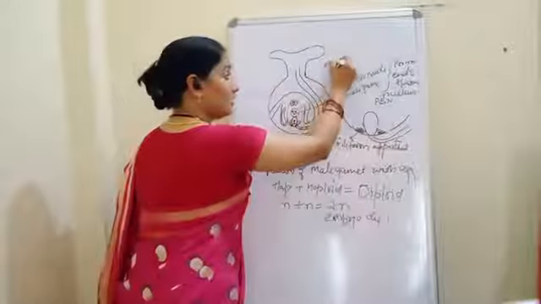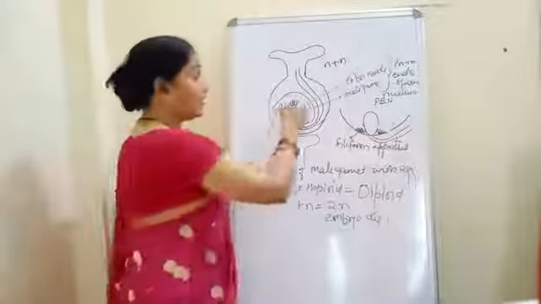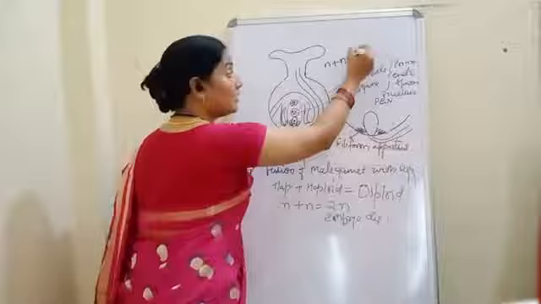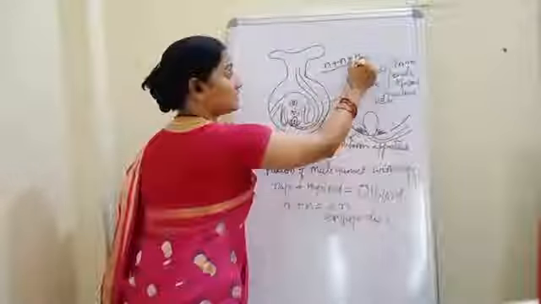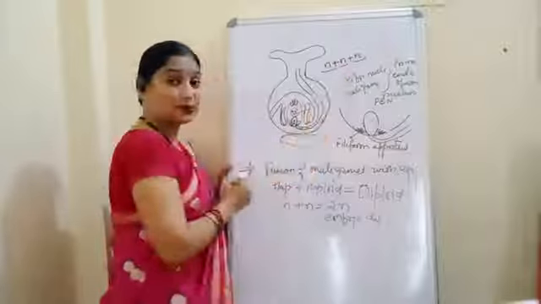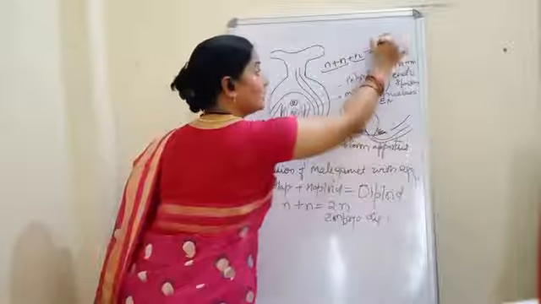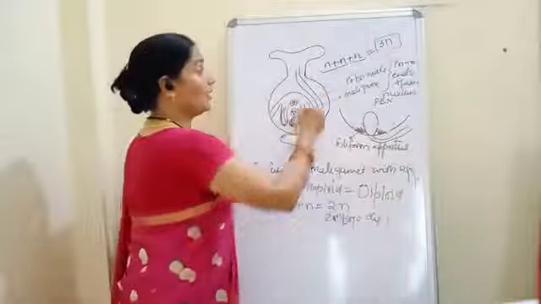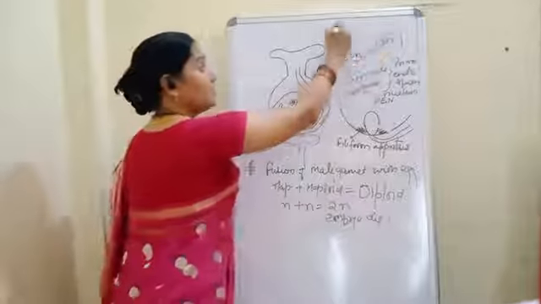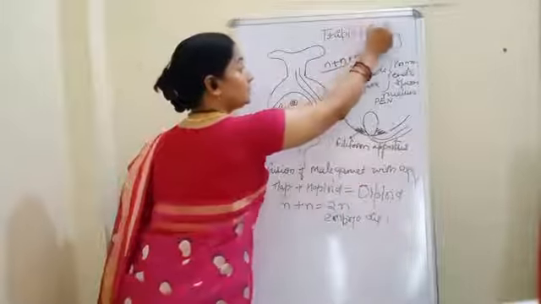Okay, there were two polar nuclei, so two haploid nuclei were there. Along with this, one more male nucleus has entered. Getting me? This is the male gamete and this was the polar nuclei. All together they have formed 3N, triple haploid, and that's why this fusion is called triple fusion.